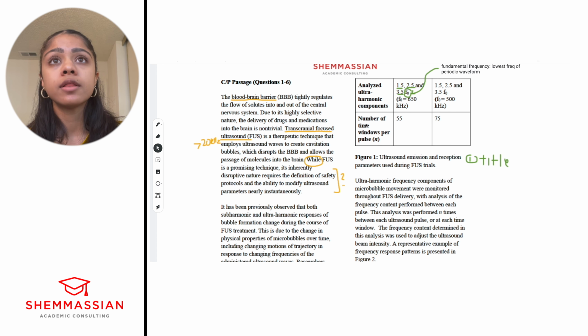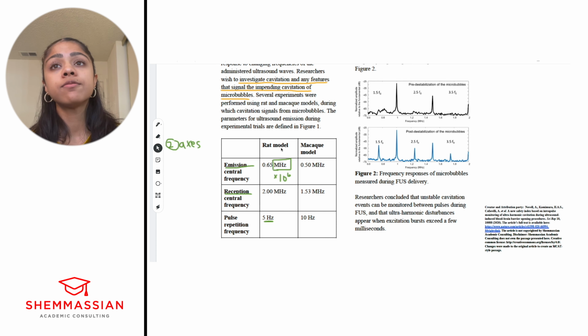And then we got number of time windows per pulse, right? This is just numbers. Okay, so now we've got this axis. This axis is rat versus macaque, right? So we're kind of comparing rat and macaque in this case, right? So those are the two axes.